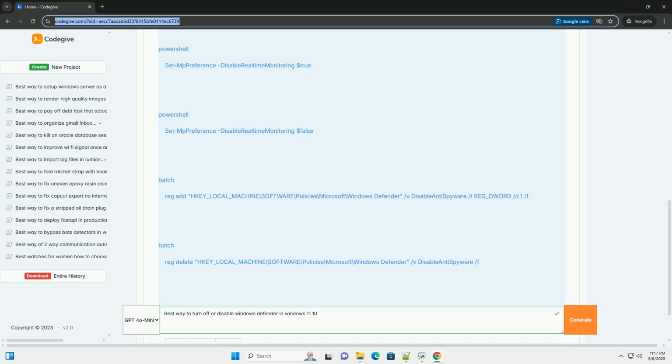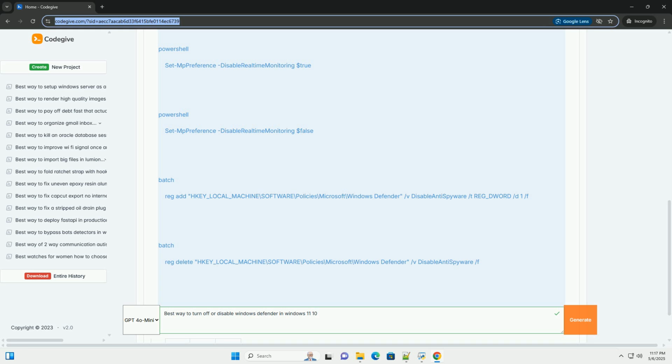1. Temporarily disabling real-time protection, easiest. This is the quickest and most recommended way to temporarily stop Defender's active scanning. It's easy to revert. Steps.